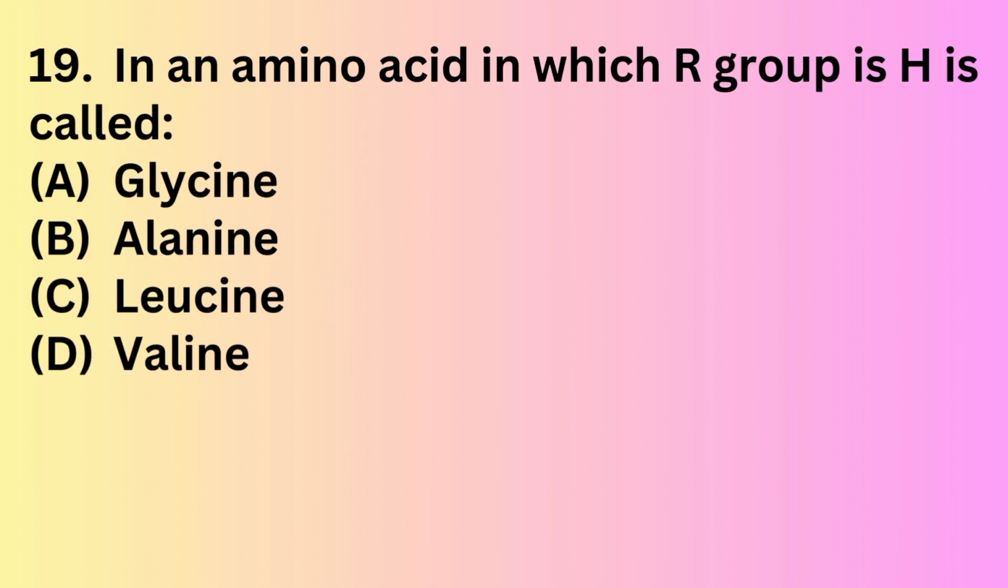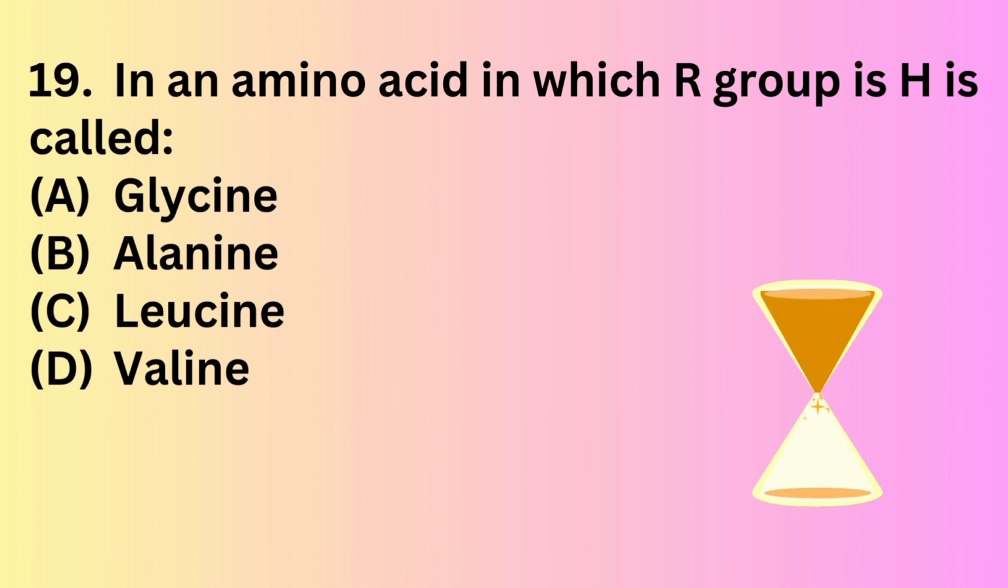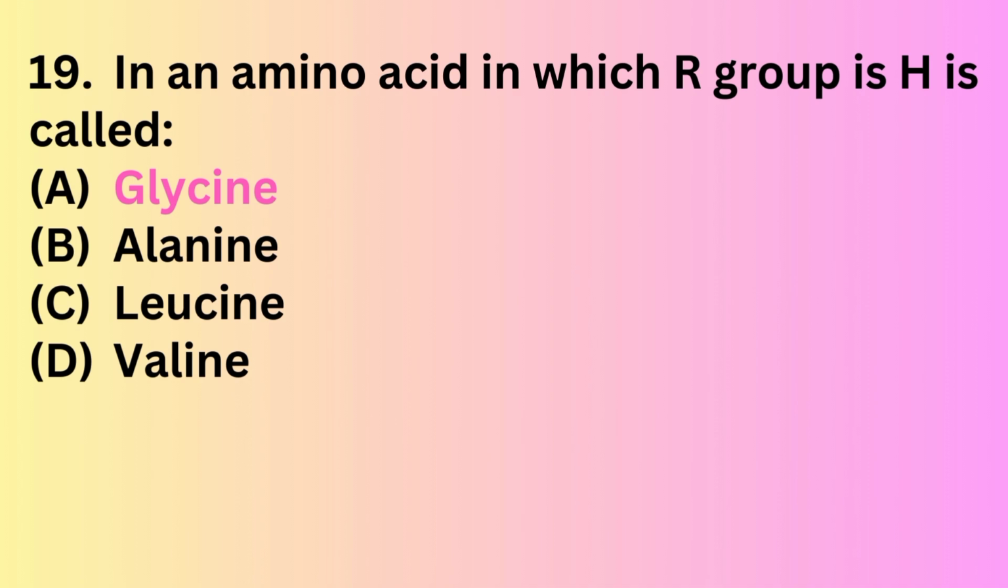Question 19. An amino acid in which the R group is hydrogen is called: option A, glycine; option B, alanine; option C, leucine; option D, valine. The correct answer is option A, glycine.